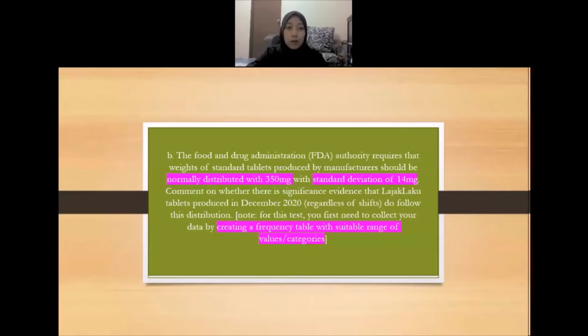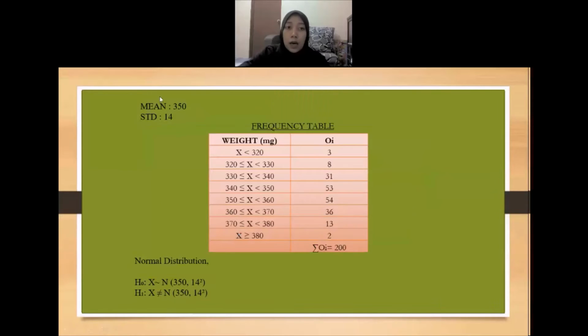Assalamualaikum and hello everyone. My name is Siti Azila binti Mazlan. So I will discuss my part B. So this is the question. I will first collect my data by creating a frequency table with suitable range of values and categories. I highlight the values. Mean is 350, standard deviation is 14. This is my frequency table. So this is my normal distribution.